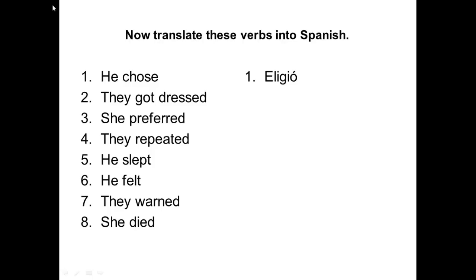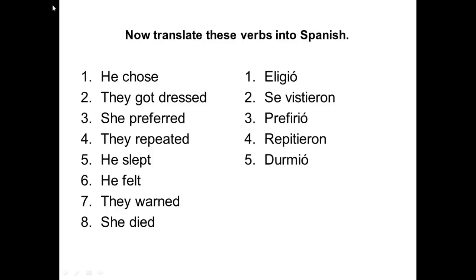Número 2. They got dressed. Se vistieron. Número 3. She preferred. Prefirió. Número 4. They repeated. Repitieron. Número 5. He slept. Durmió. Número 6. He felt. Se sintió. Número 7. They warned. Advirtieron. Número 8. She died. Murió. How did you get on? Remember to check back and mark your work if you have made any mistakes.